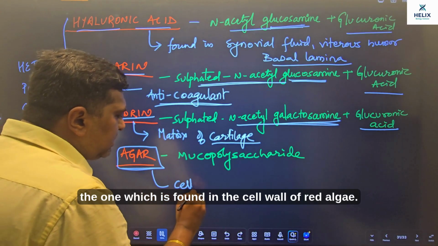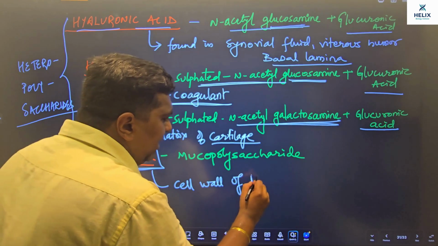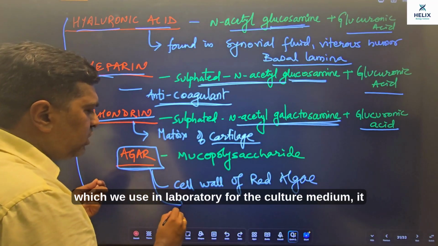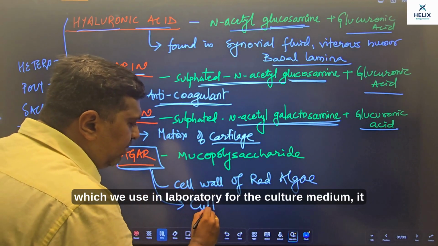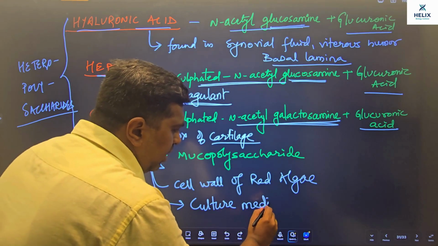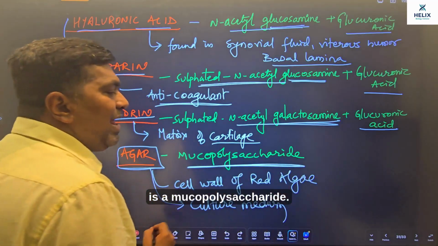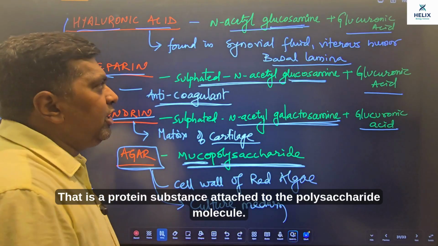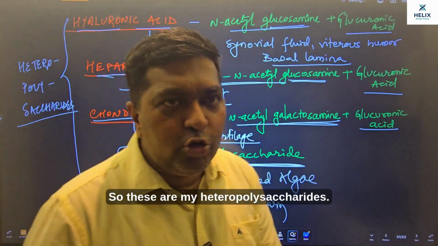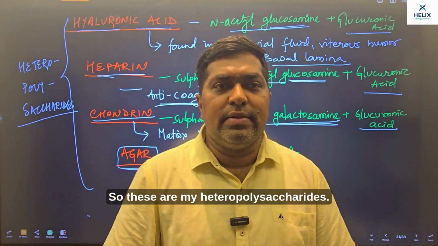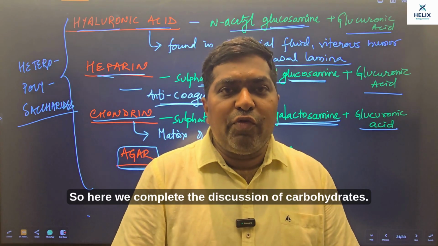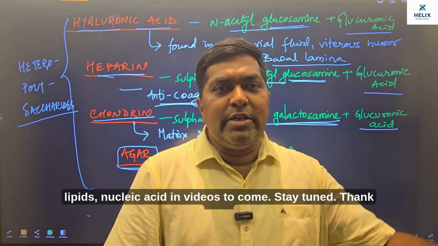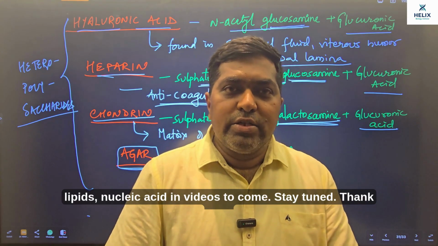The one which is found in the cell wall of red algae. Apart from that, even agar, which we use in the laboratory for the culture medium, is a mucopolysaccharide, that is a protein substance attached to the polysaccharide molecule. So these are my heteropolysaccharides. So here we complete the discussion of carbohydrates. Next, we will talk about proteins, lipids, nucleic acids in videos to come. Stay tuned. Thank you.